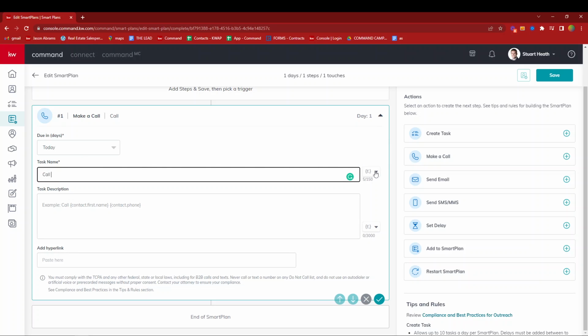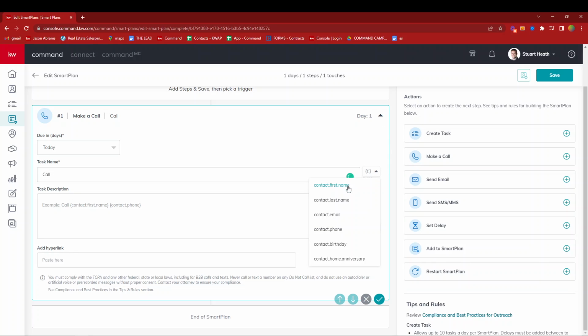and then over on the right side, you can see the little F. We're going to click that down arrow. We're actually going to add a couple of merge fields here. So we're going to put their first name and then their phone number. And the main reason I put these 2 merge fields right here in this SmartPlan step is if I am in front of my computer to make my phone calls, when I get a task, instead of it just saying call Bob, it'll actually say call Bob, and here's his phone number.